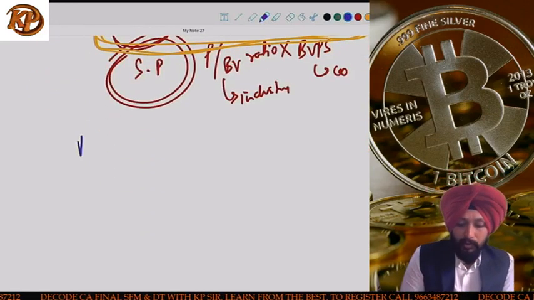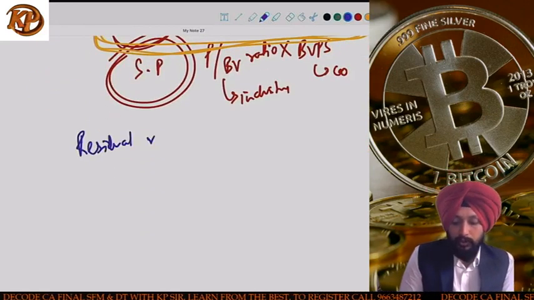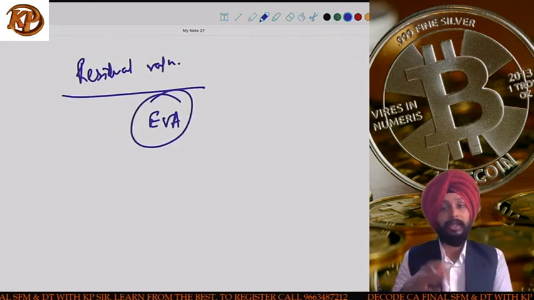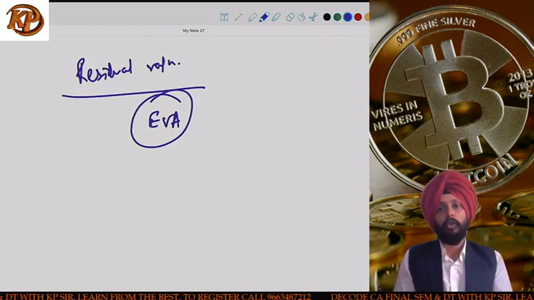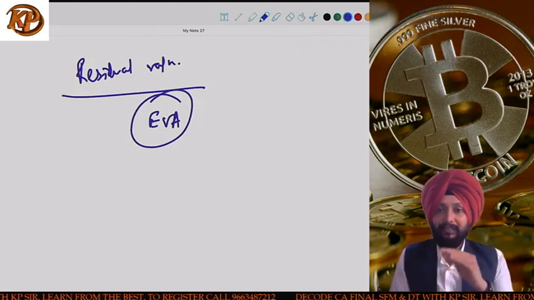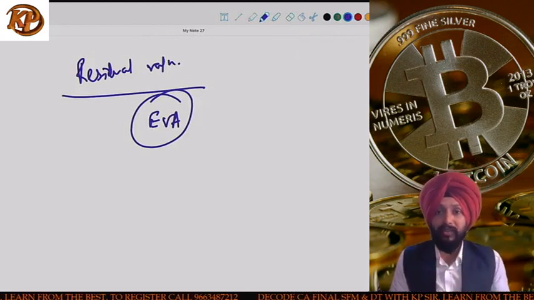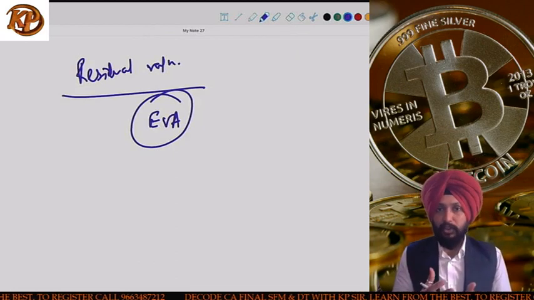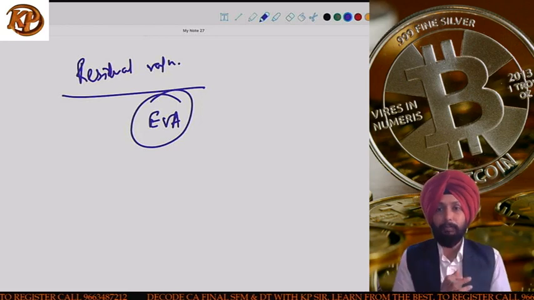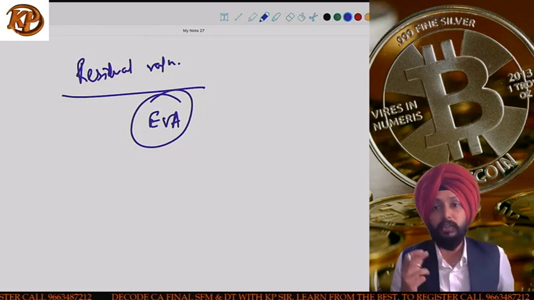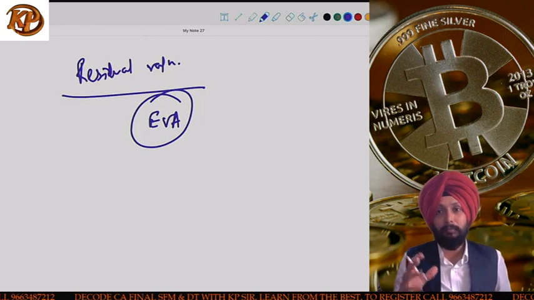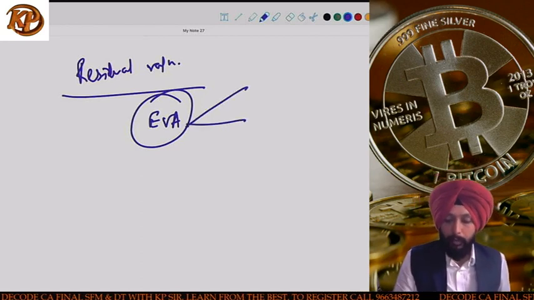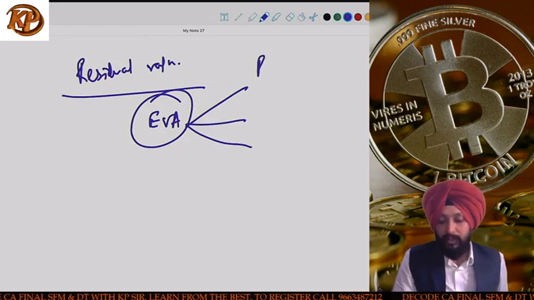The last method is the residual valuation. In case of residual valuation, I told you what they do is they ask you to calculate the economic value added by the company. Now, I told you economic value added by the company is the residual value that company is able to generate. Residual value means extra earnings that company is generating over and above its cost. Whatever extra earnings company has over and above its committed cost, that is called economic value added. If you remember, we did three formulas for it.